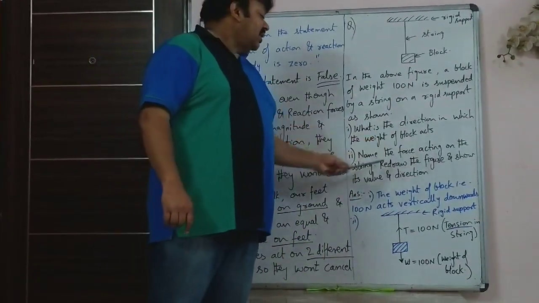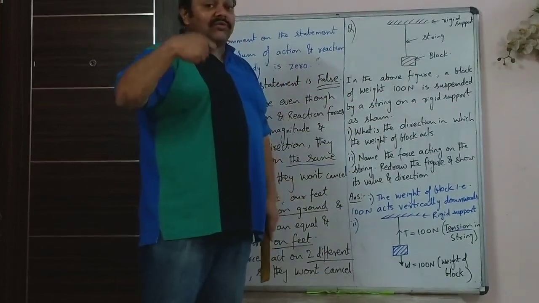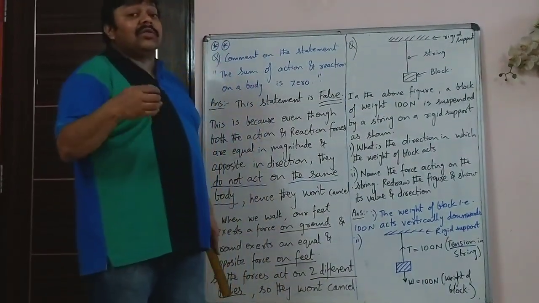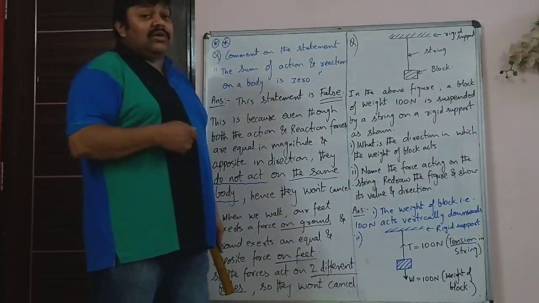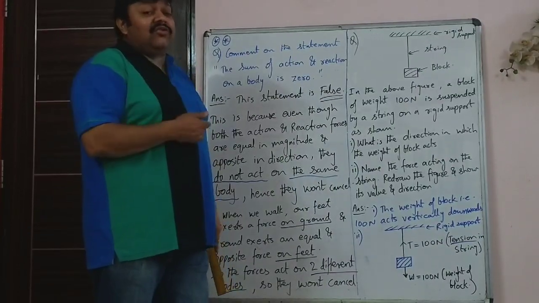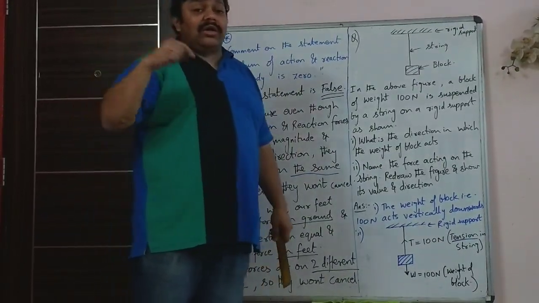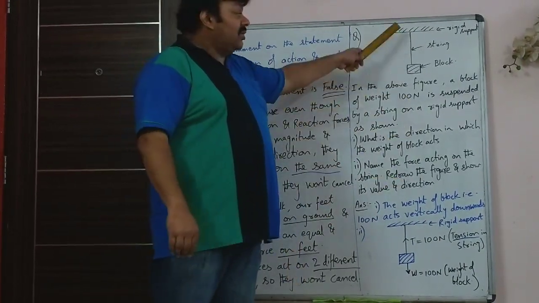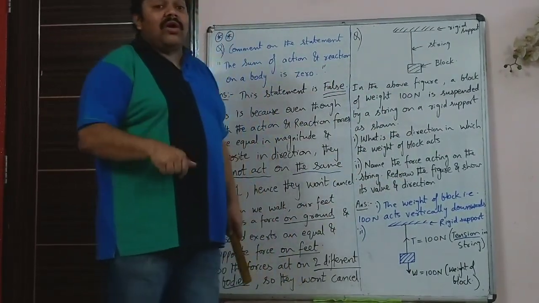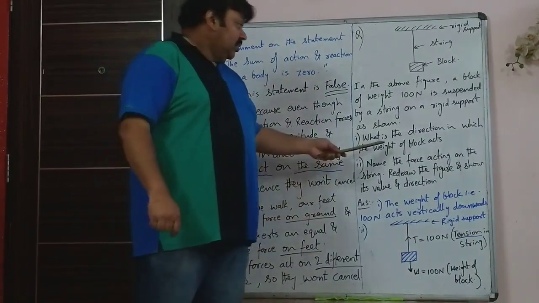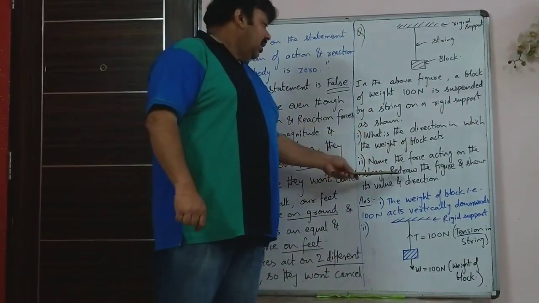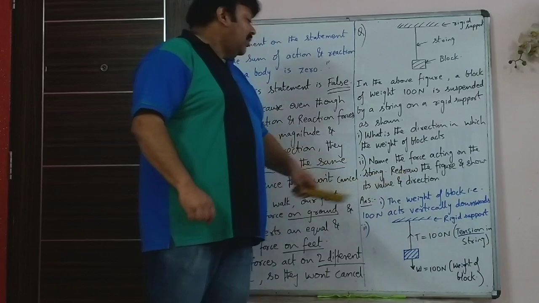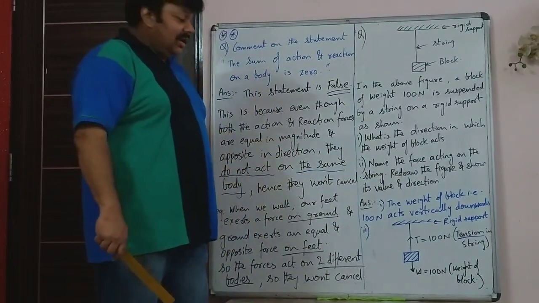Name the force acting on the string. You have to specifically name what is the force acting on the string. The name is tension. You had seen contact forces, 5 types of contact forces. So the force exerted on a string is called tension force. Redraw the figure and show its value and direction.